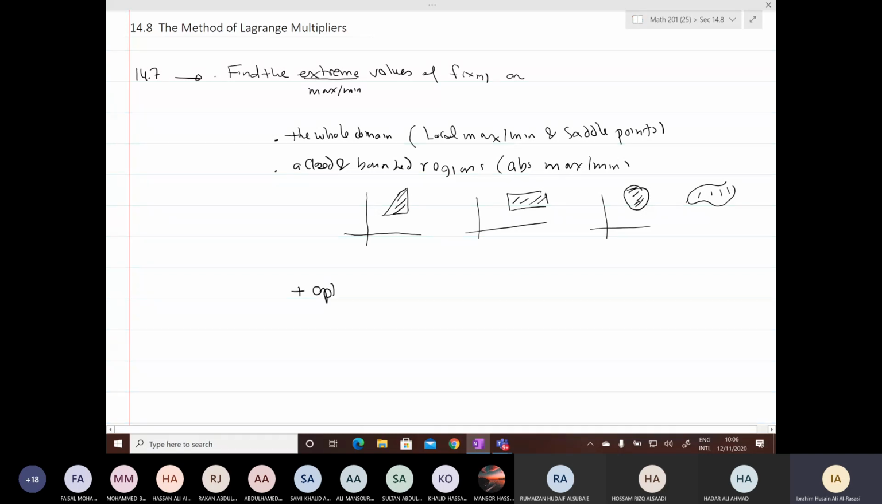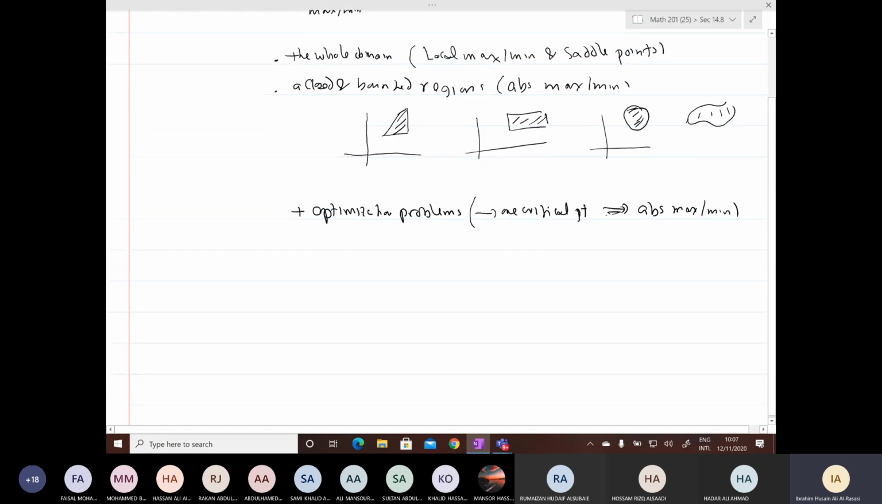Plus optimization problems. Usually these problems end up with one critical point, and then you end up with an absolute max or absolute min. So mainly you have two questions about absolute and one about local. This is what we did in the previous sections. You have, let me say, three problems. Now in this section we have two more problems.